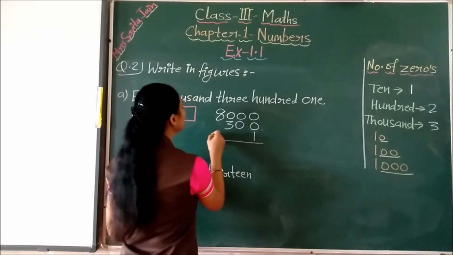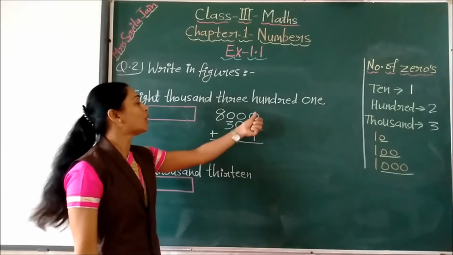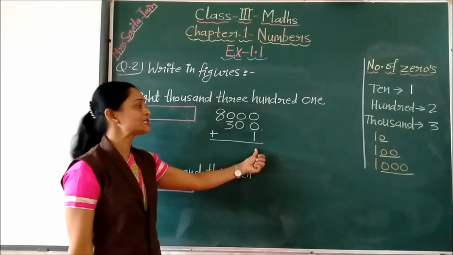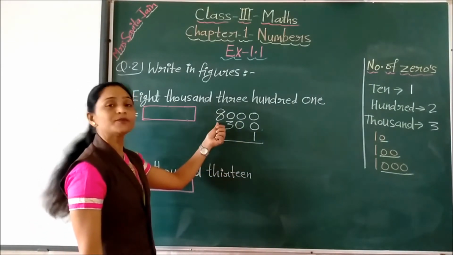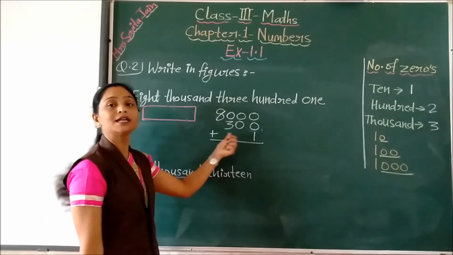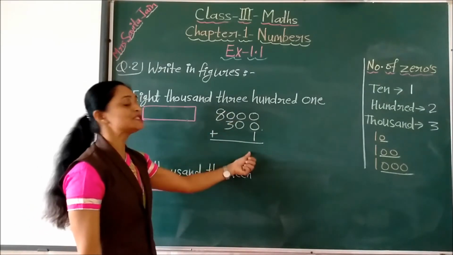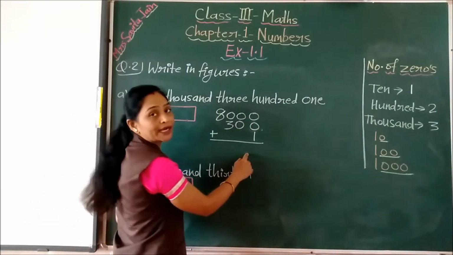Now see, children, when you are writing these, you have to arrange this properly from the ones place. Always arrange the numbers from the ones place. Otherwise, if you are not arranging and you start from here, your answer will be wrong. So this arrangement should be proper. Now what to do? We have to add all these.